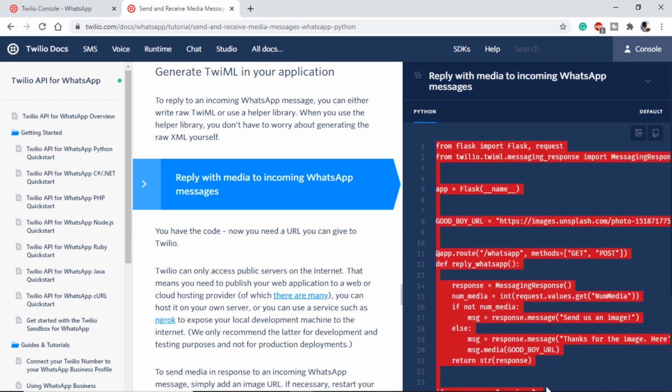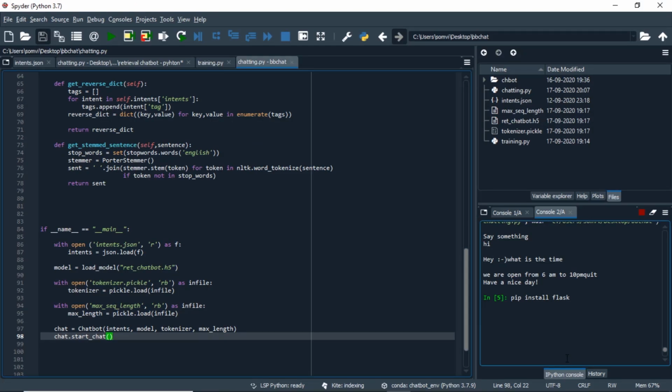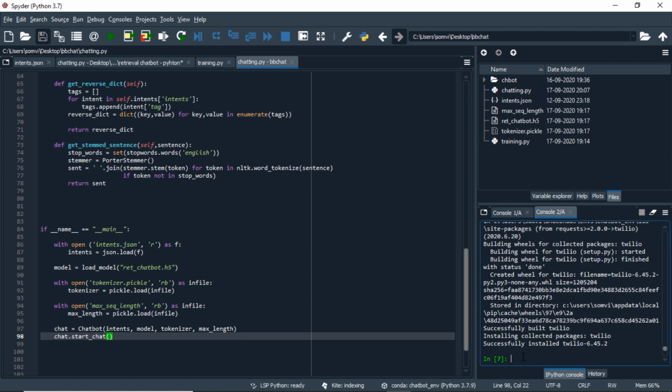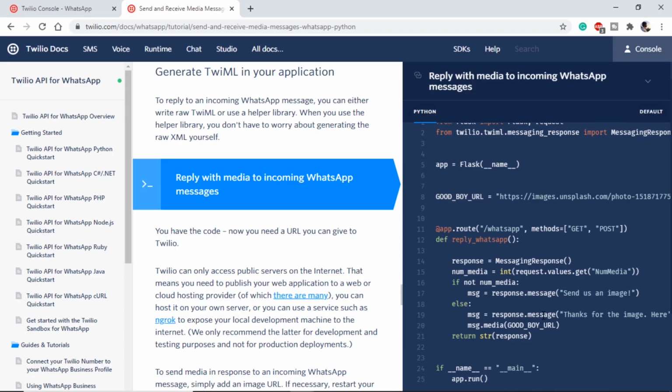For this, let's go ahead and install Flask and Twilio. Moving on to the console, let's use pip install Flask to install Flask. After installing Flask, let's install Twilio. Once we have successfully installed Twilio, we will use the tutorial given by Twilio in our code, but before that, let's have a look at the code. In this code, we can see it is replying a media message, but we don't need any media to reply to, so we will do some changes in the code and use it for our purpose.